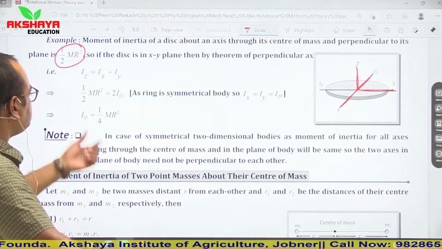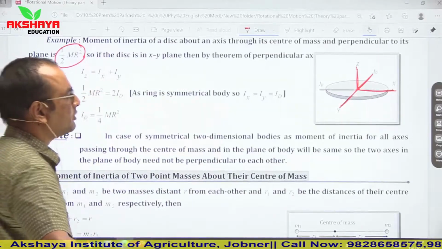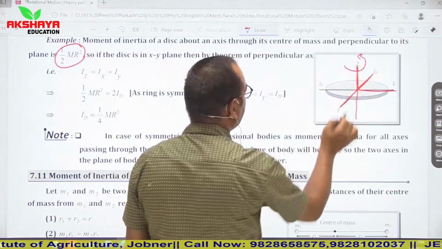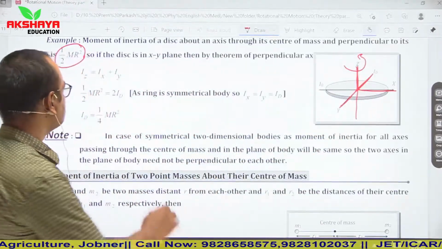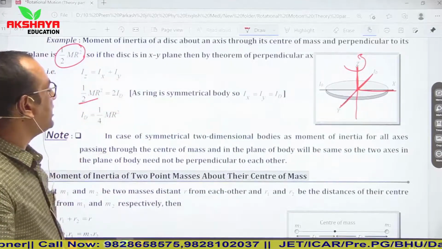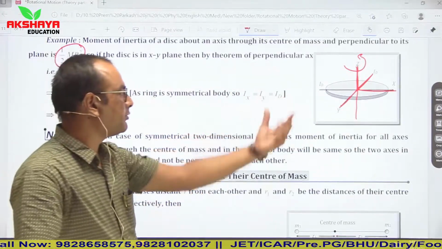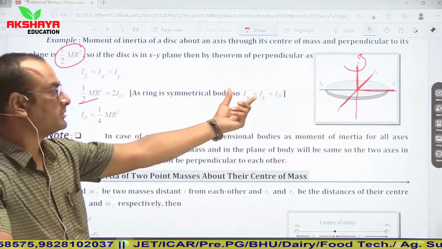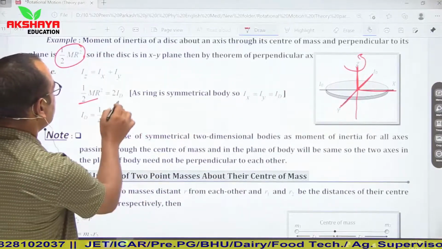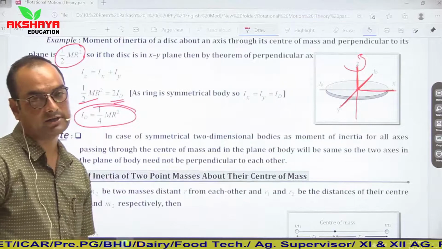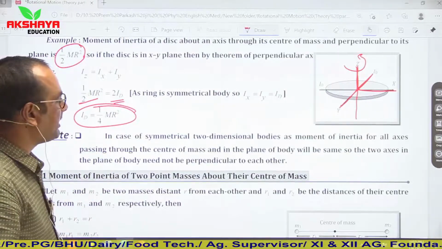Iz is the moment of inertia about this axis. It is half MR square, given to us. So half MR square equals Ix plus Iy. Ix and Iy both are equal due to symmetry of the body. So it is 2Id, or you can say Id is equal to 1 by 4 MR square.